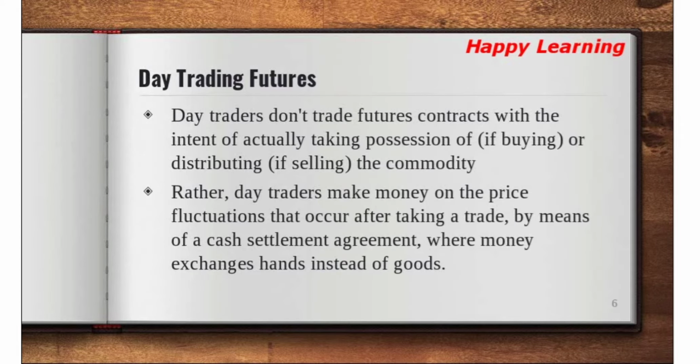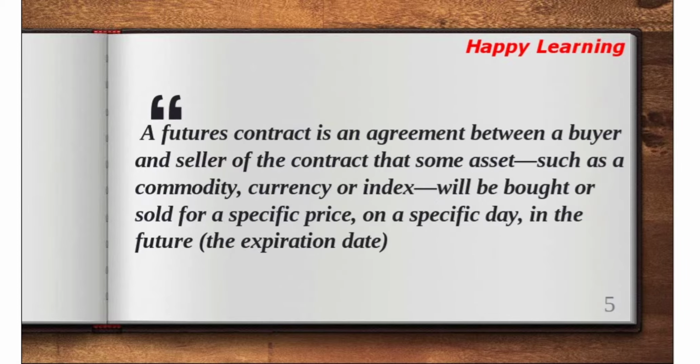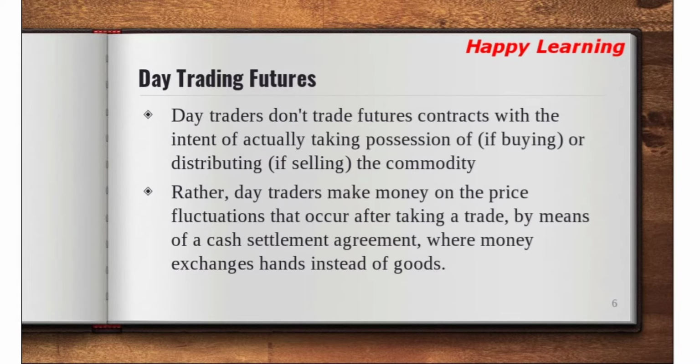So what is day trading futures? It doesn't mean, in the previous example that I showed you, that there is a person X and Y, both of them want cereal, and there will be a delivery which will take place. But sometimes actual delivery won't take place on the exchange.